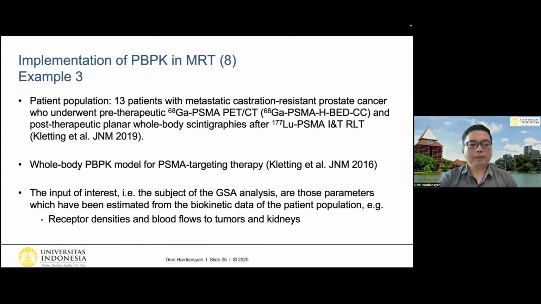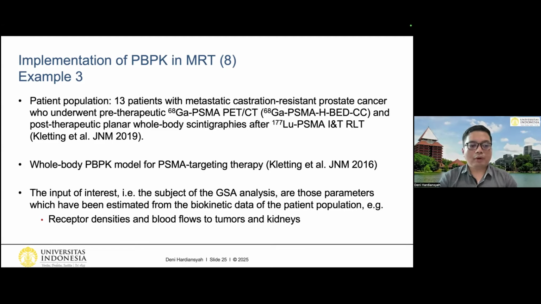For this study, we used a patient population of 13 patients in total with metastatic castration-resistant prostate cancer who underwent pre-therapeutic gallium PSMA PET-CT and post-therapeutic planar whole-body scintigraphy after lutetium PSMA radioligand therapy. This data was already published before by my colleague Kletting, and we fit it again, including both the data from the PET-CT and from the planar scintigraphy.